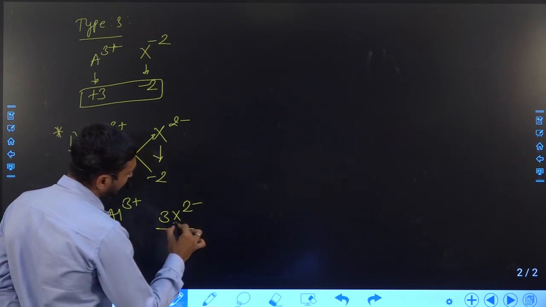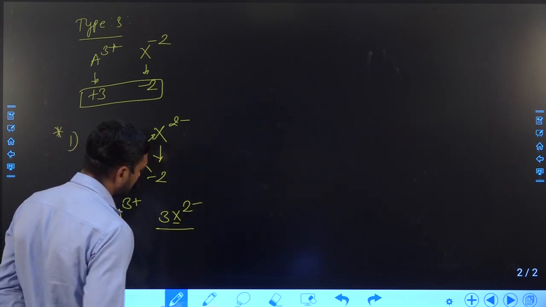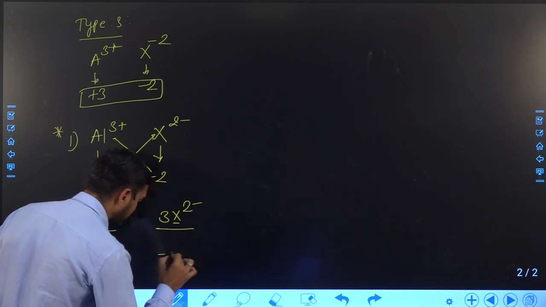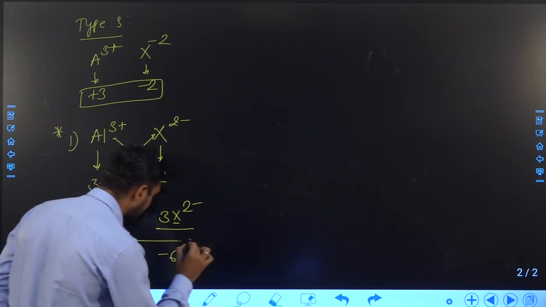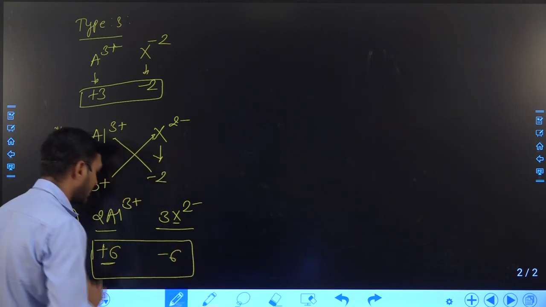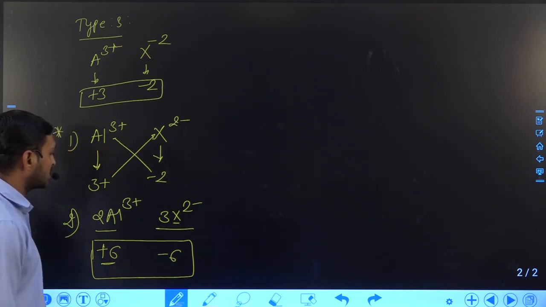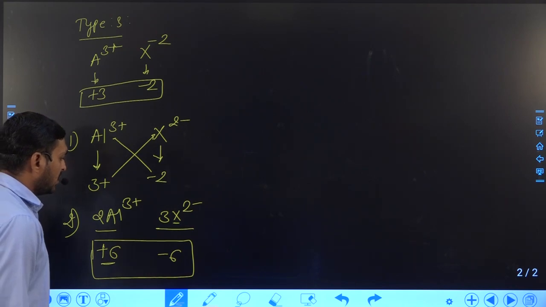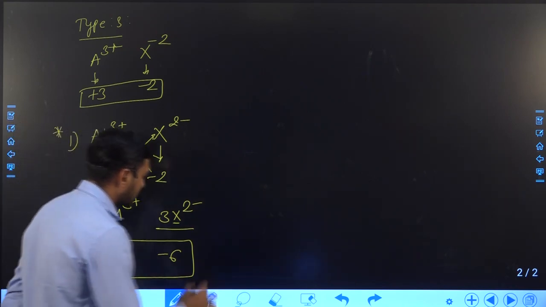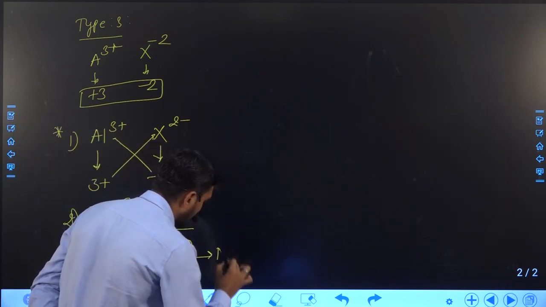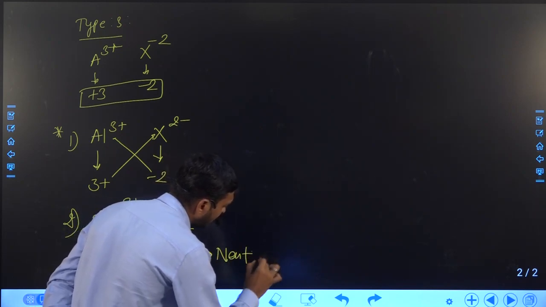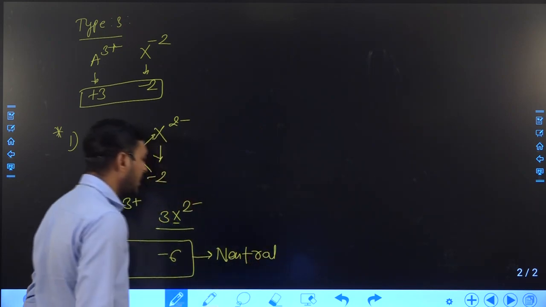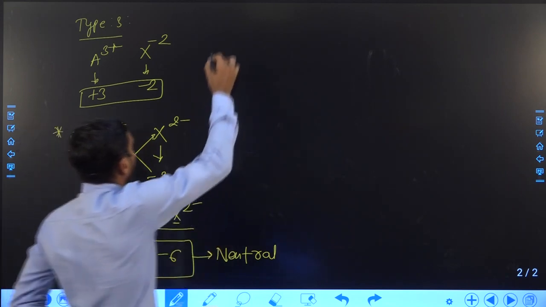For 1 X the charge is minus 2, so for 3 it will become minus 6. So in this type of compound the total charge of the cation is plus 6 and the total charge on the negative ion is minus 6. Then only will it become electrically neutral.